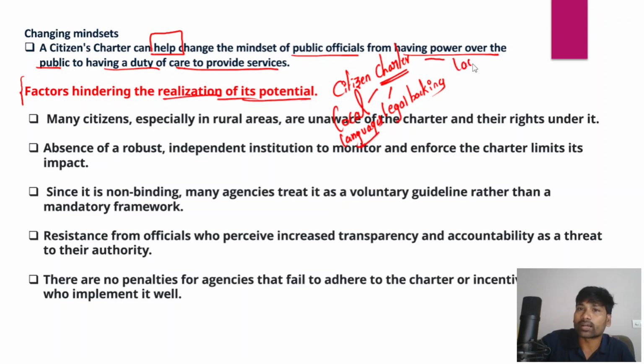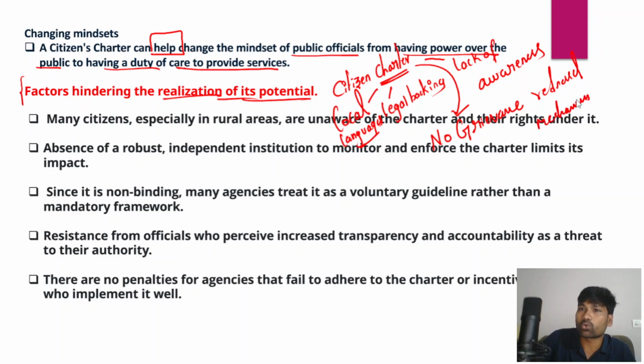And lack of awareness among the public about the citizen charter. So even though citizen charters are being published, there are no grievance redressal mechanisms within these citizen charters. So therefore there are a number of issues within the citizen charter.